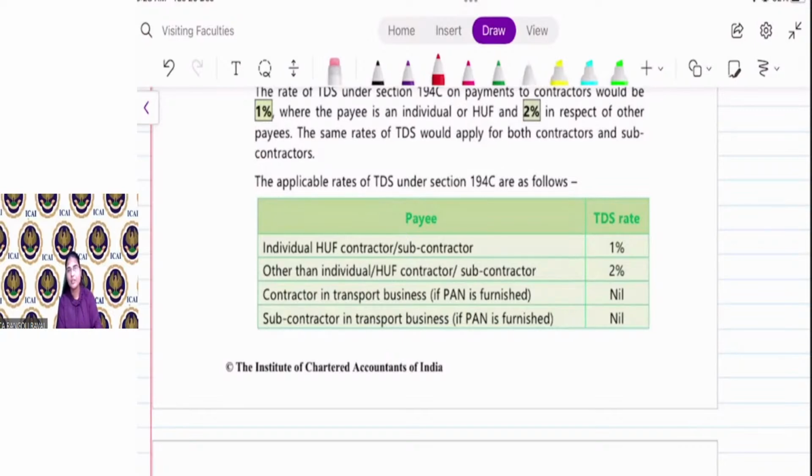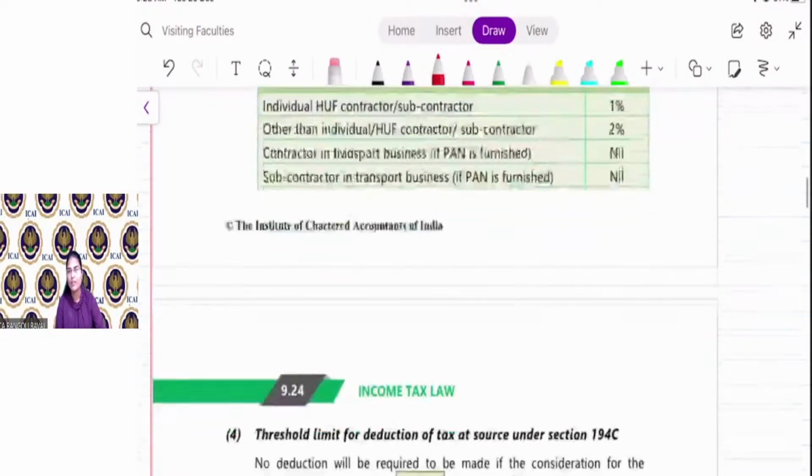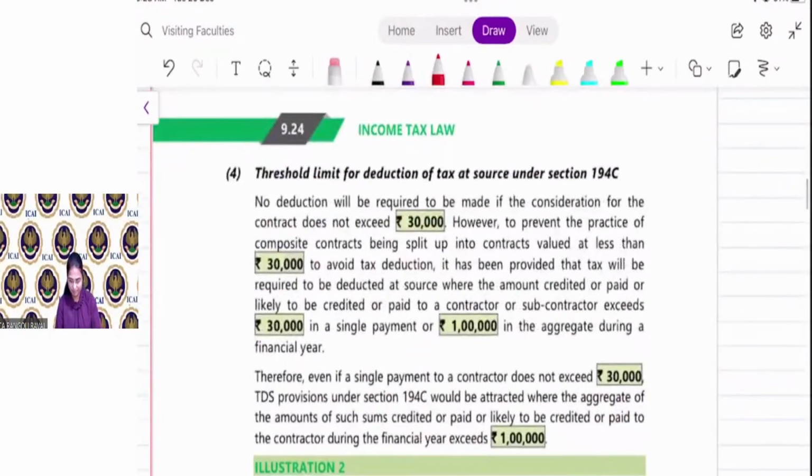If the contractor is in the transport business and they are providing their PAN, then the TDS is not required to be deducted. Same in case of a subcontractor, if it is in transport business and the PAN is given, then the TDS is not required to be deducted. The threshold limit here is 30,000. So if the single bill is 30,000 or less, then the TDS is not required to be deducted. But you have to check whether in aggregate the amount is more than 1 lakh. If yes, then the TDS is required to be deducted.